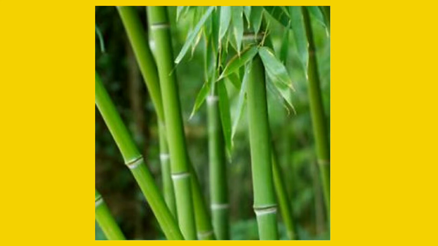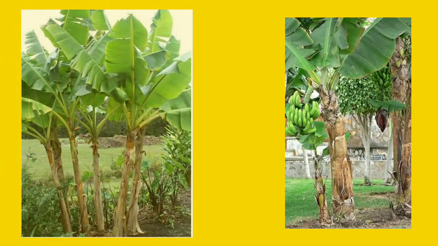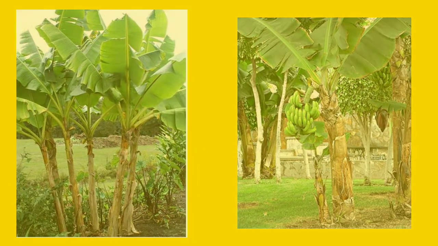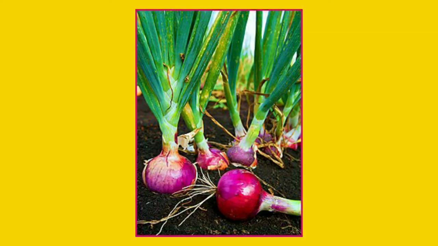For example, the bamboo plant. The stems are also hollow in the banana plant, and in the onion plant the stems are disc-like. So this is the difference between monocots and dicots with respect to stem.